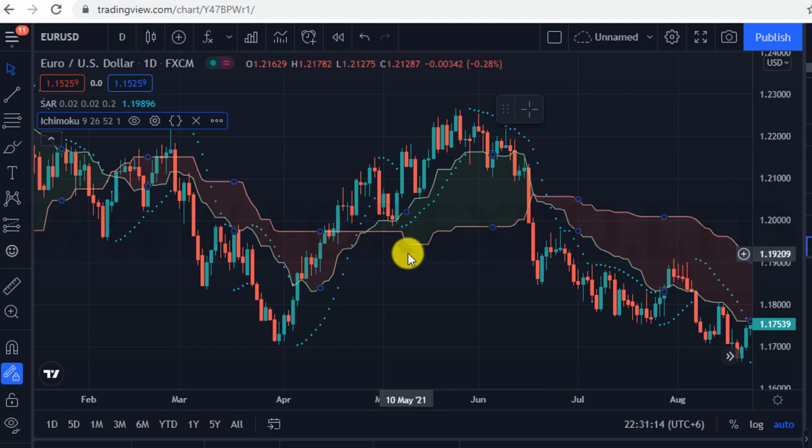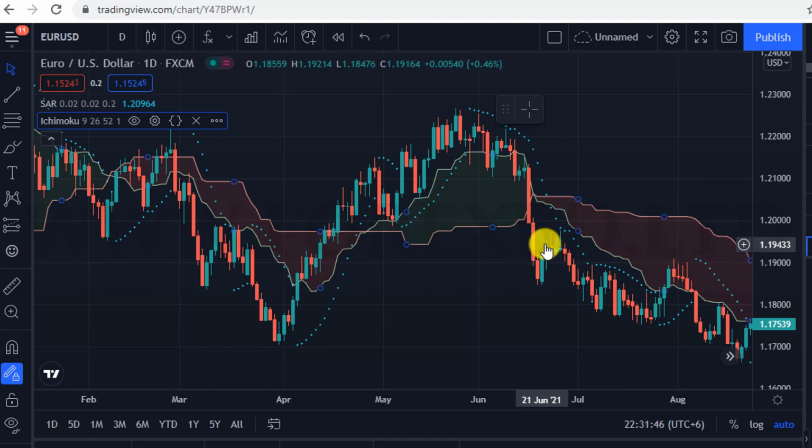Now there are just 2 lines in the indicator that you can see. It's called Kumo Cloud. Basically through this we will do analysis and find out the entry zone very easily, and we will use these 2 indicators. The market is on uptrend when the market is above the Kumo cloud, and the market is on a downtrend when it's below the Kumo cloud. On the other hand, when the green line is above the red line, the market signals to be on uptrend, and when the green line is below the red line, the market signals to be on the downtrend.